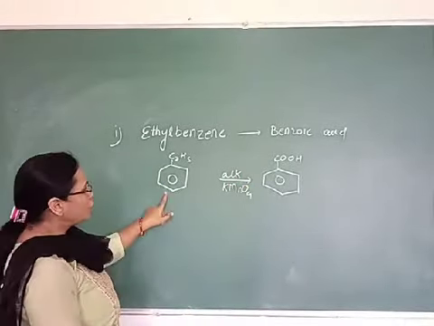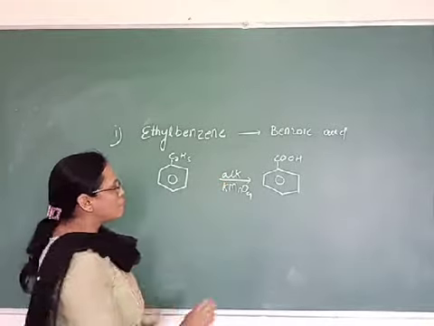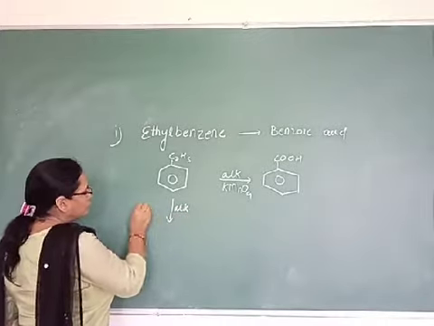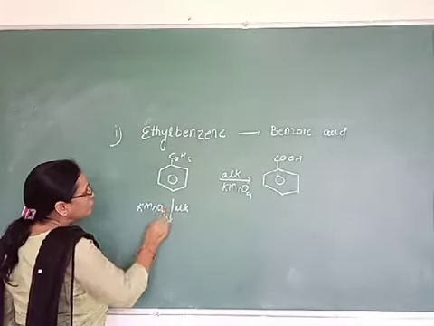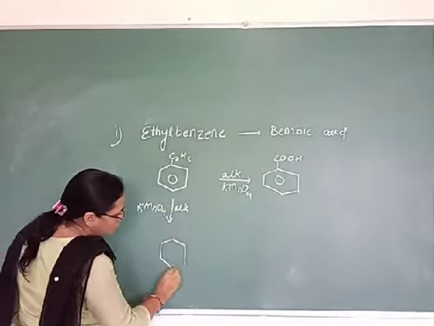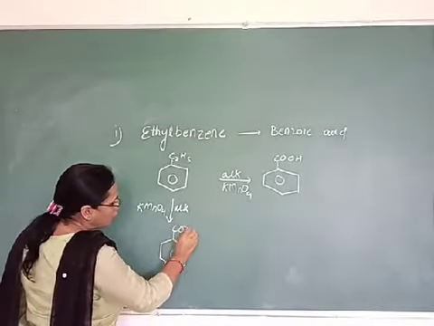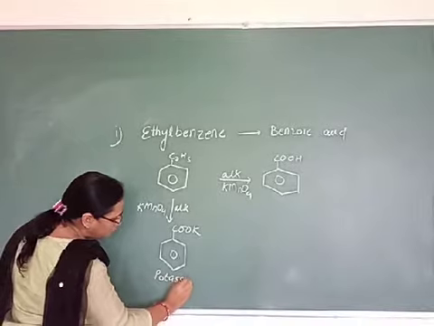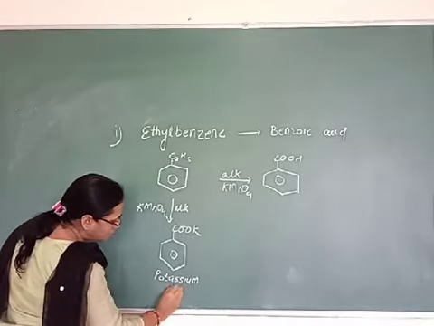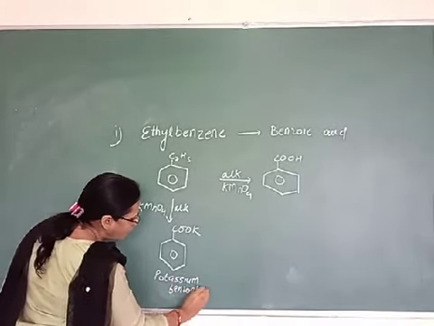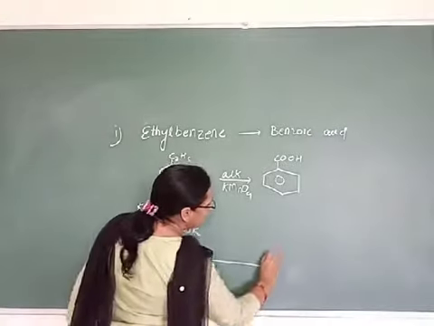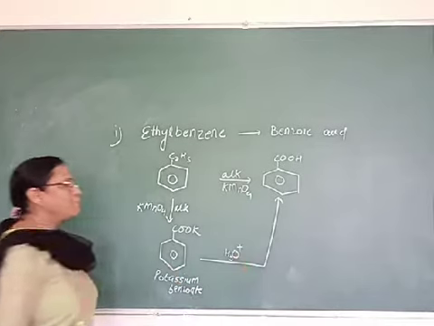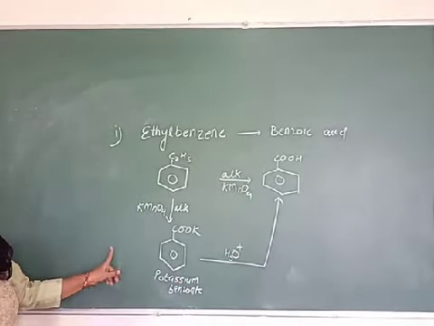If you use alkaline KMnO4, first of all you will get potassium benzoate. And this on acidification will give you benzoic acid. So this is the first conversion.